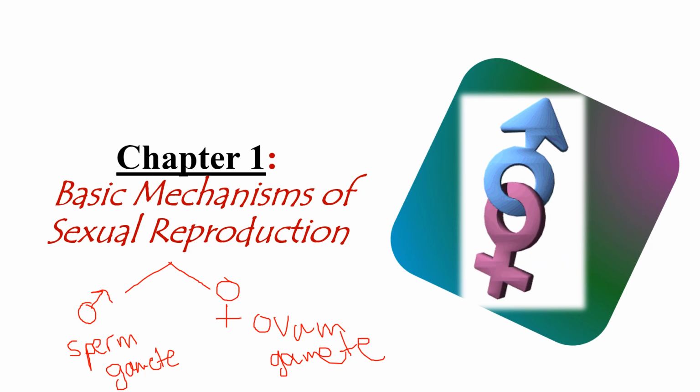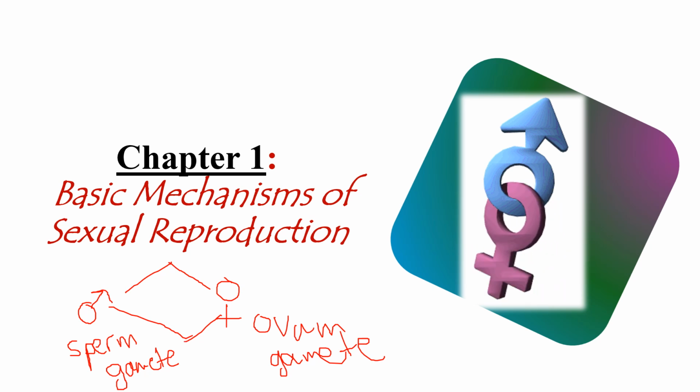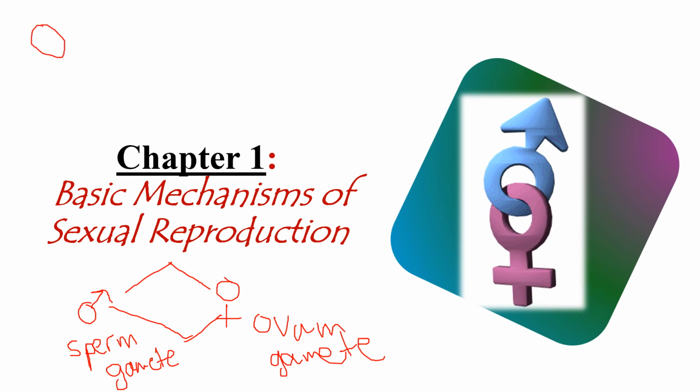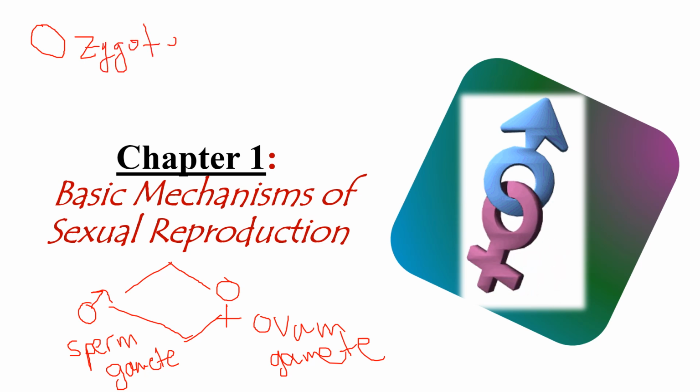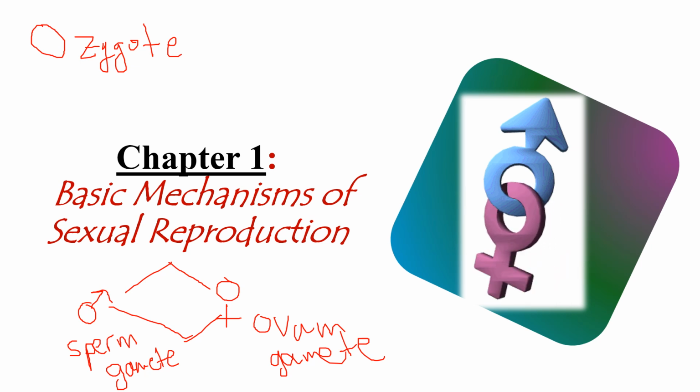Now, the male and the female gamete unite together to become one cell. This cell is called a zygote, or a fertilized ovum. Fertilized means it is a cell that has the information from the male and the female.